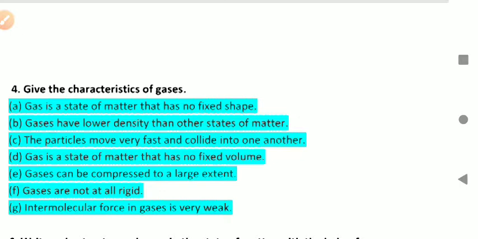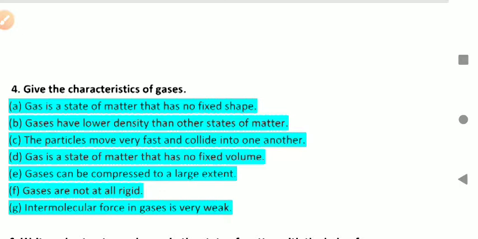Gases are not at all rigid. Intermolecular force in gases is very weak because molecules are far away, so the intermolecular force is very weak in the gases.